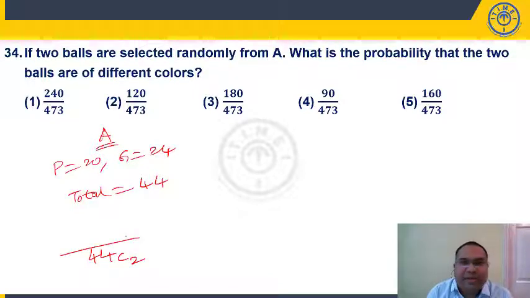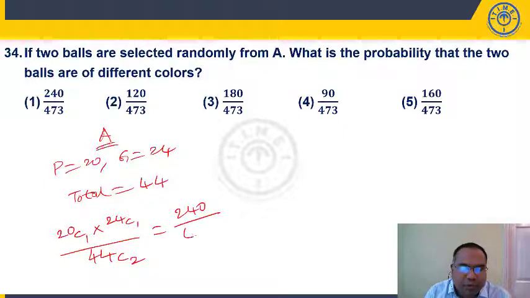These two should be of different colors. So one I should select from pink, the other from green. Selecting one pink ball is 20C1 into selecting one green ball, 24C1. If you simplify this, you will get 240 by 473. It is present in the first option.